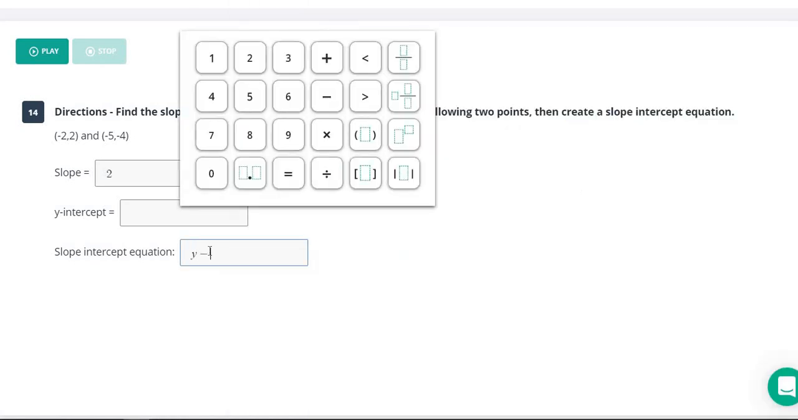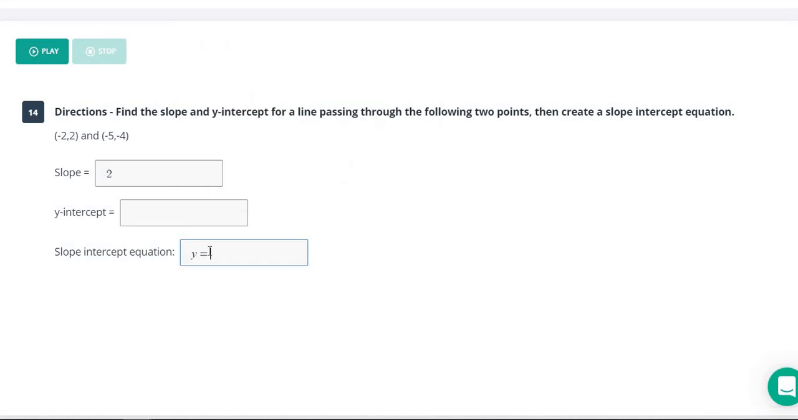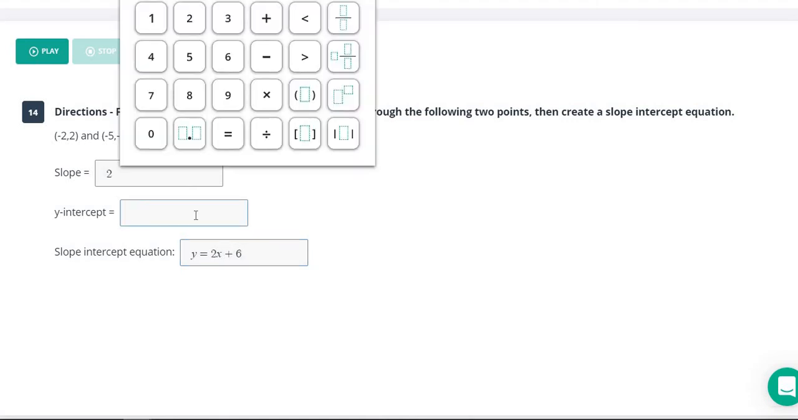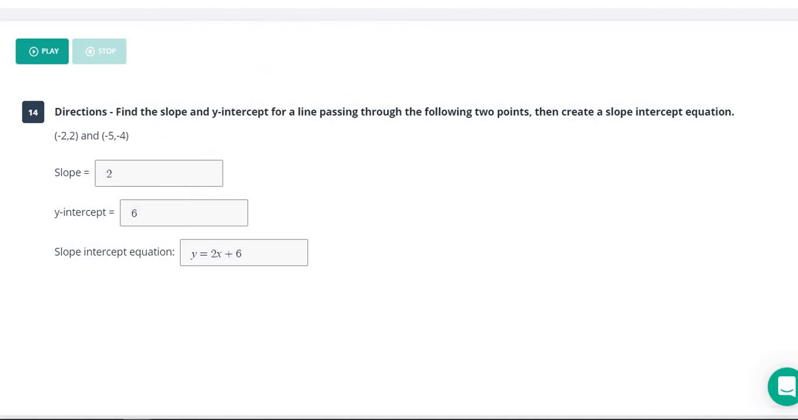Y equals 2x plus 6. So now we have that, and our y-intercept is going to be our b over here. Y equals mx plus b. B is our intercept, so our intercept here is going to be 6.